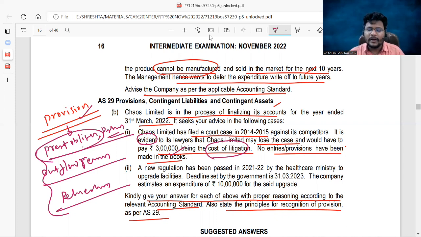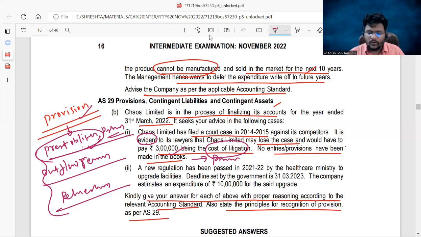There is no other alternative to escape that obligation, and such an obligation is known as a present obligation. Sir, is there any outflow of resources? Yes, 3 lakhs we need to pay in the court of law. That's why there is an outflow of resources. Sir, is there any reliable estimate? Yes, the advice given by the lawyer itself you can take as an estimate. That's why we can create a provision in this case.